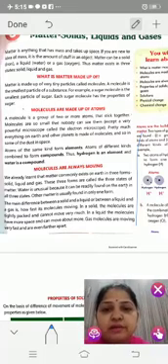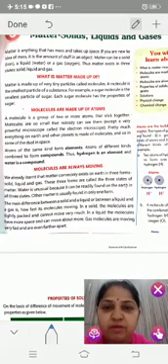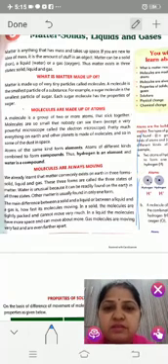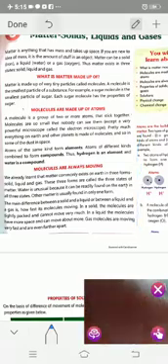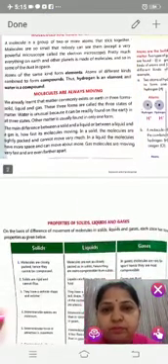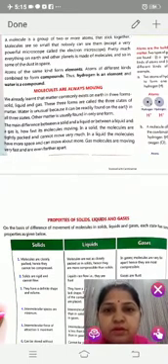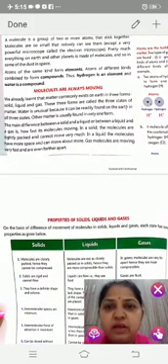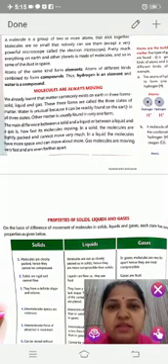We already learned that matter commonly exists on the earth in three forms: solid, liquid and gas. These three forms are called the three states of matter.